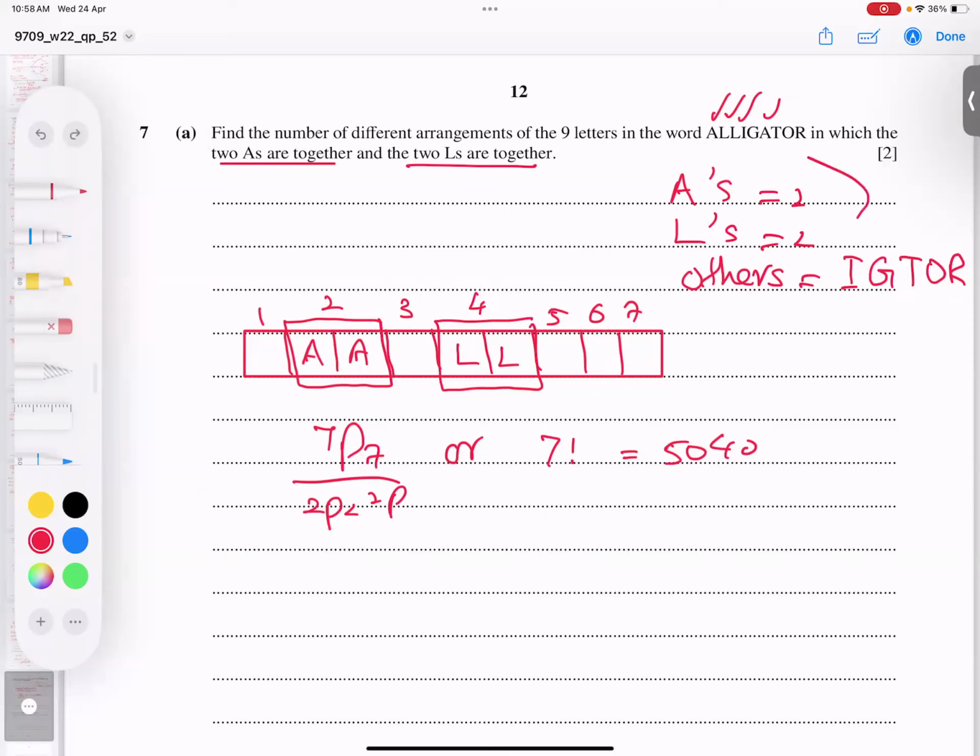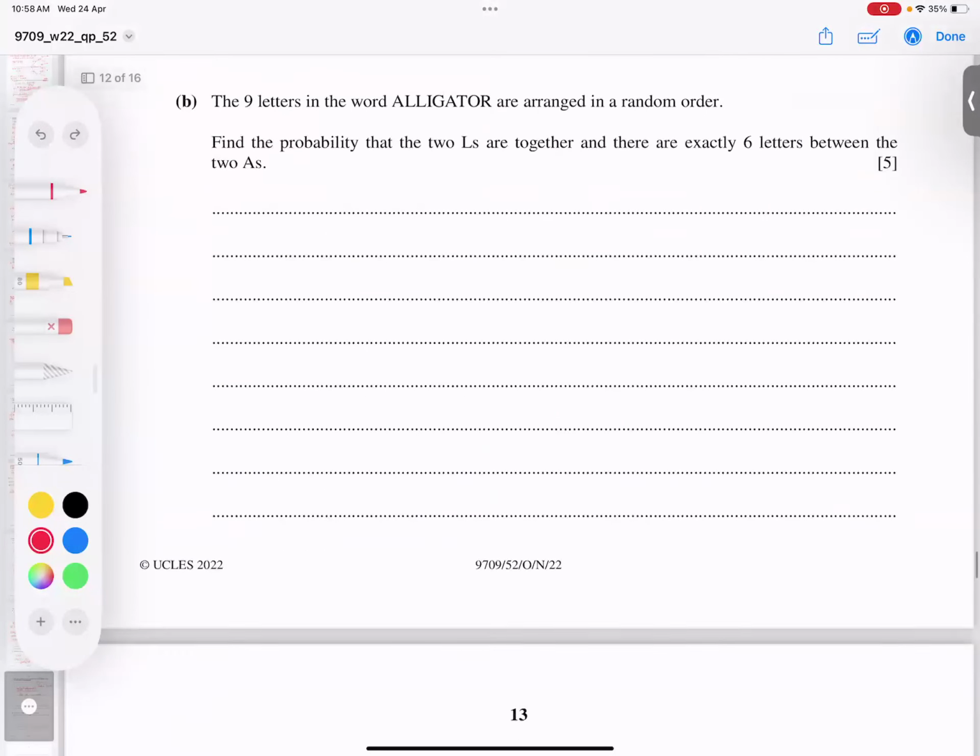But whenever the question says they are in a block, we can't divide. The reason is, how can they shuffle? How would we know which L comes before and which L goes later? That is why there is no need to divide by 2 by 2. I think you got my point.